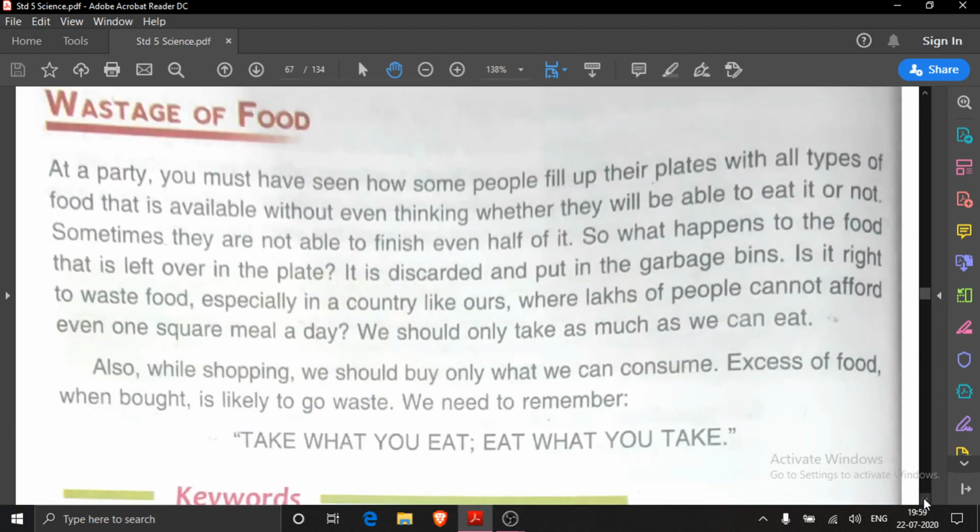Then wastage of food should not be there, and here this slogan is written, that is very nice. Take what you eat, eat what you take. Means in your plate you take only as much food quantity as you can consume, and whatever quantity you have taken, you should eat it, you should finish it. Then no wastage of food will be there.